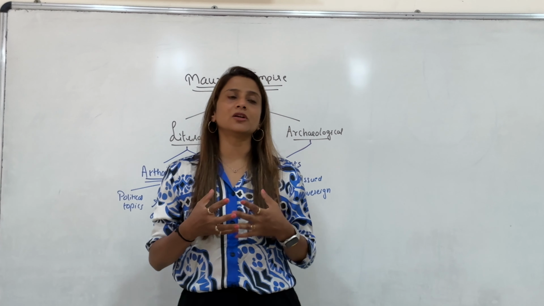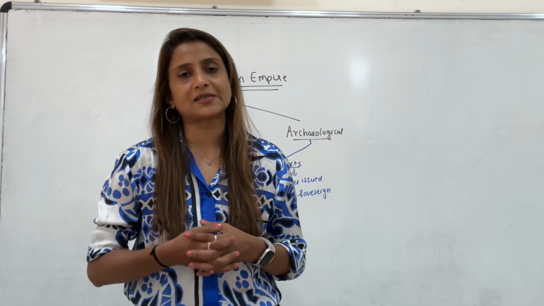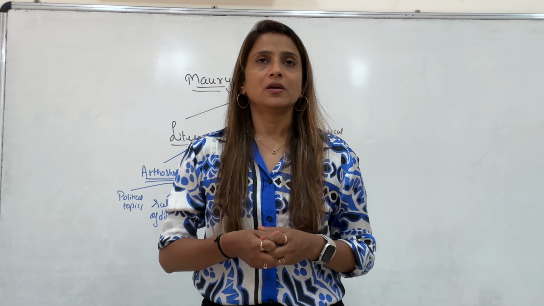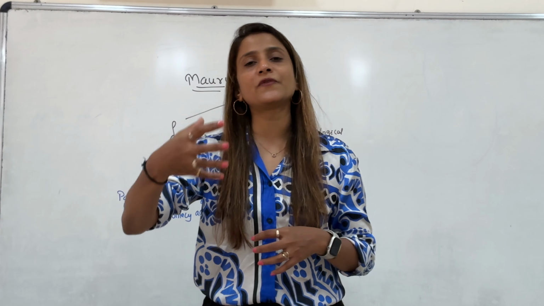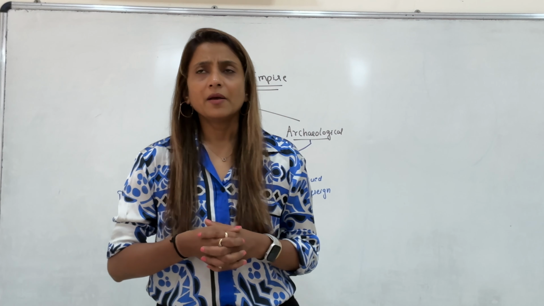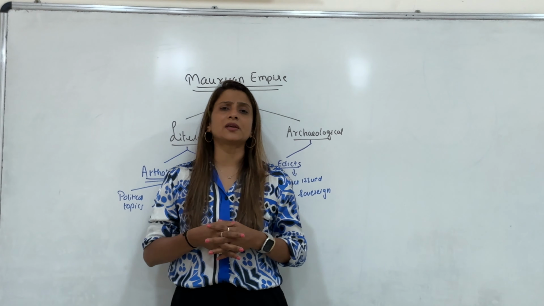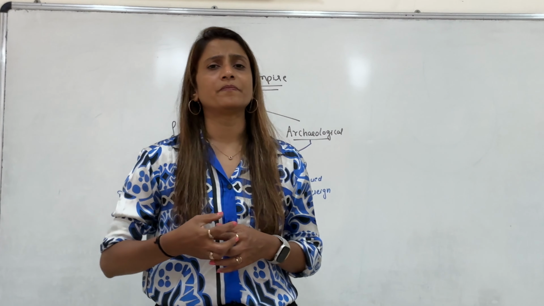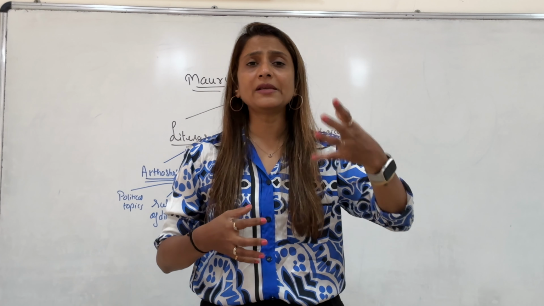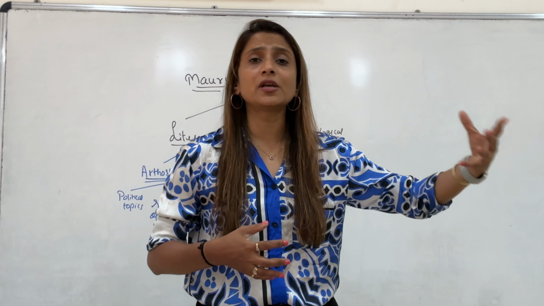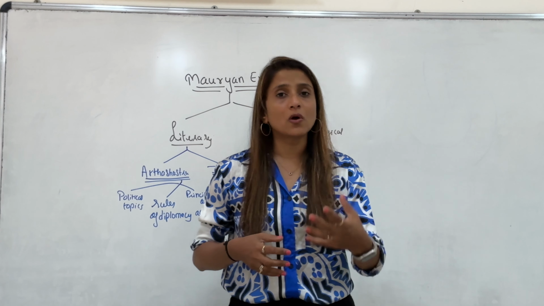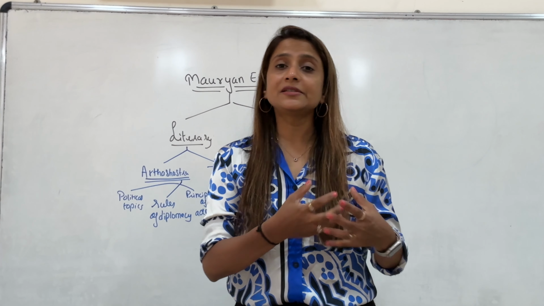Also, after the war of Kalinga, Ashoka decided to give up the policy of violence. He wanted to follow the policy of non-violence. So in pursuance of his policy of non-violence, he prohibited the killing of animals in his kingdom. Earlier in his kingdom, many animals were killed. They were killed for meat consumption. They were killed for sacrifices to the gods and goddesses, to please the deities. Animals were also killed for hunting.